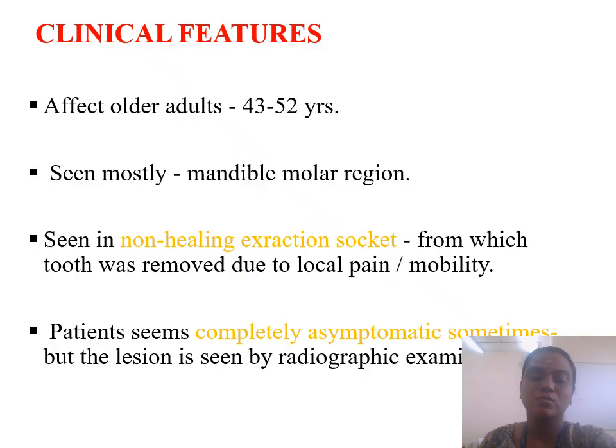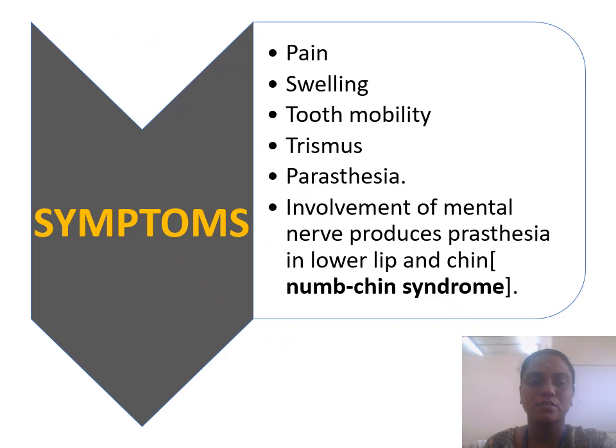It usually affects older people between the ages of 43 and 50 years. They most commonly involve the mandibular molar region. They usually arise in a non-healing extraction socket from which a tooth was removed due to local pain or mobility. The patient seems completely asymptomatic until the lesion is diagnosed by radiographic examination. The symptoms are usually pain, swelling, tooth mobility, trismus, and paresthesia.